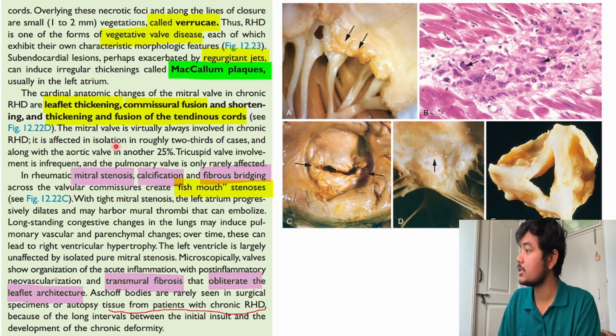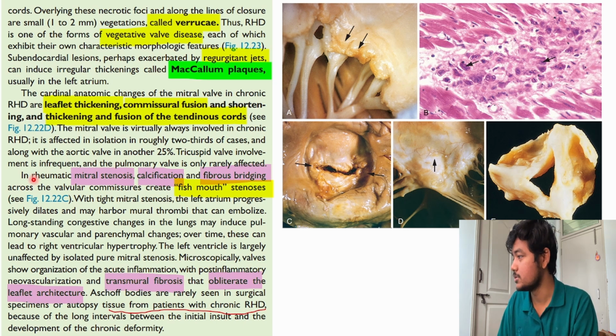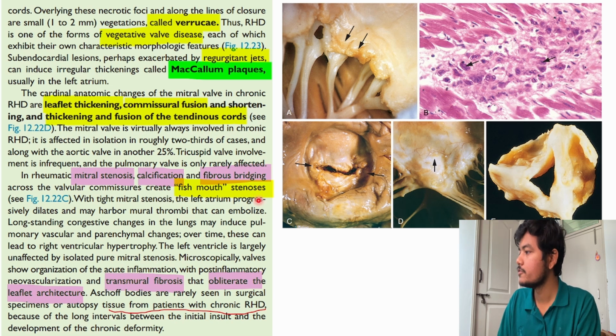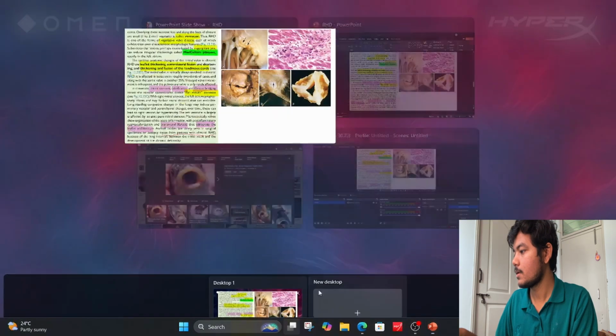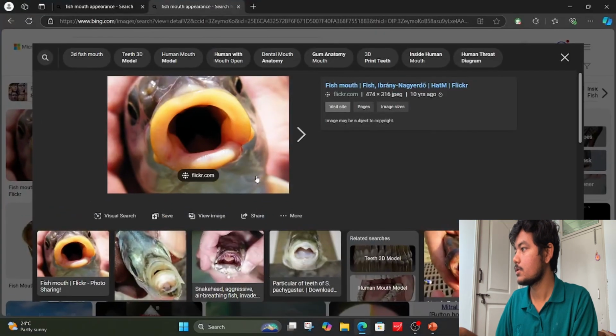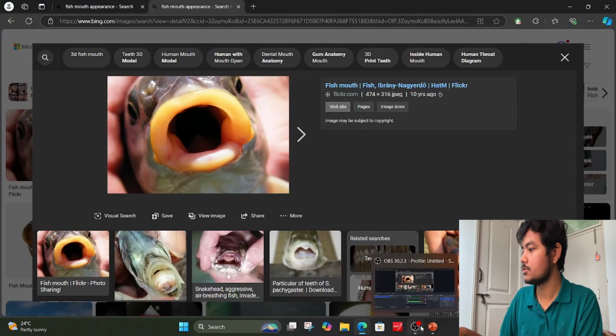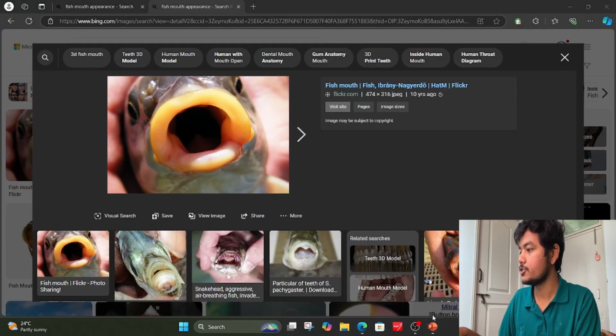It is affected in isolation in roughly two thirds of the cases, and along with the aortic valve in another 25%. General data. In rheumatic mitral stenosis, calcification and fibrous bridging across the valvular commissure create a fish mouth appearance. This one looks similar, so that is the fish mouth appearance.